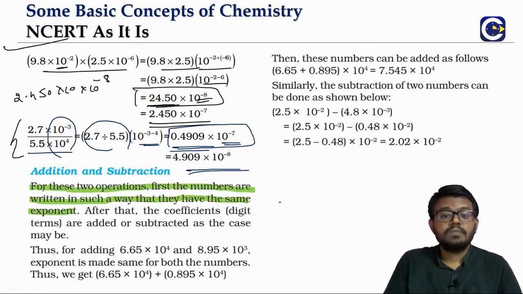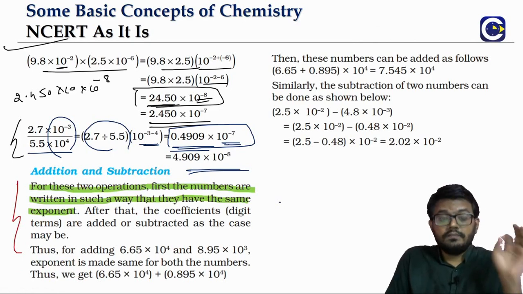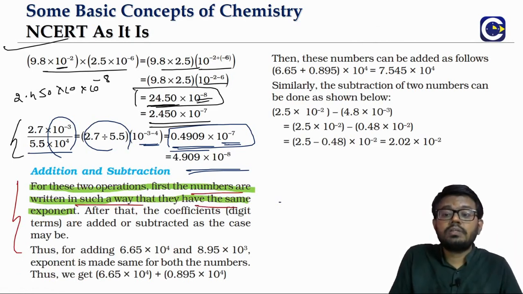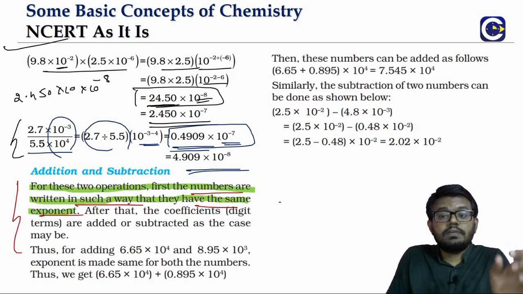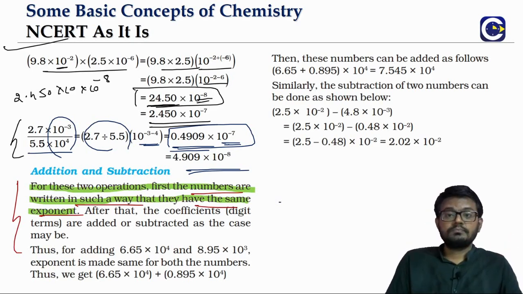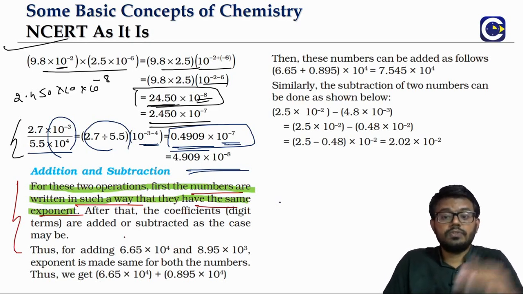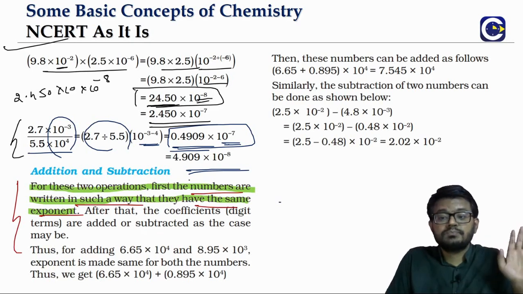So this is what we have to do in multiplication and division. Now if it is about addition and subtraction, the first thing we need to do is make sure the numbers are brought to the same exponent. Before we do the addition or subtraction, they should have the same exponent. Look at this.